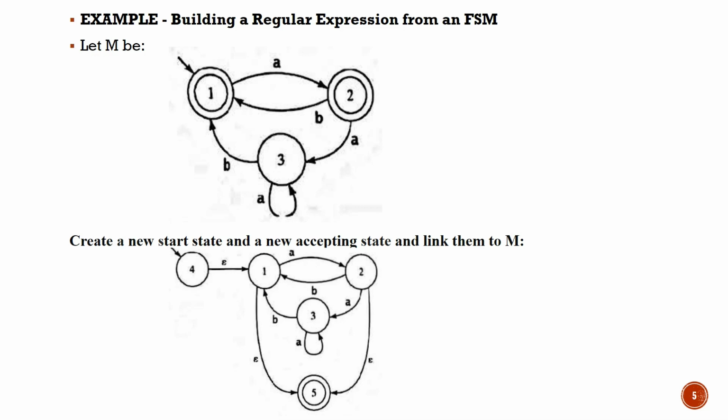Then the next adjustment is, since we have two accepting states over here, state 1 and state 2, and more than one accepting state, we create one more final state, say state number 5. And we connect your previous accepting states 1 and 2 on epsilon to 5. Now 1 and 2 are no longer accepting states. These are the adjustments we have done to our finite state machine.